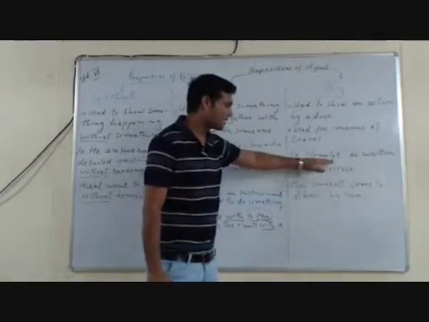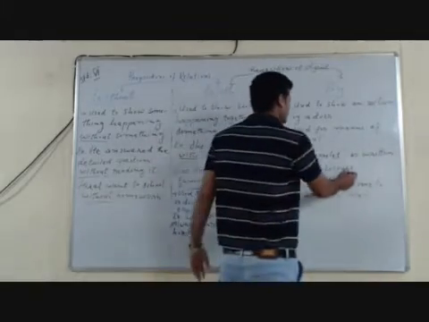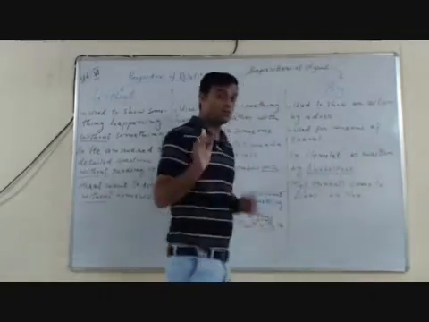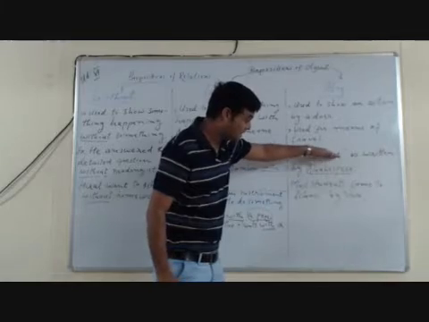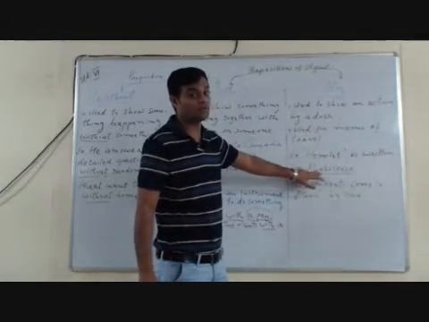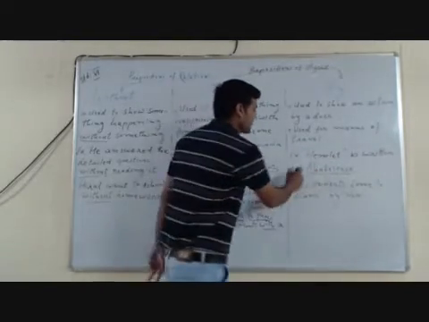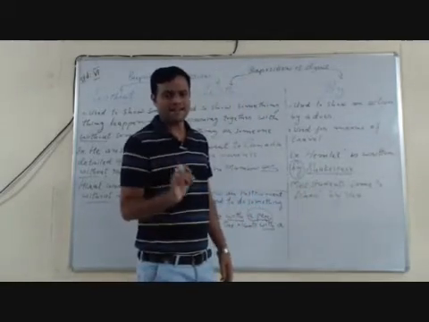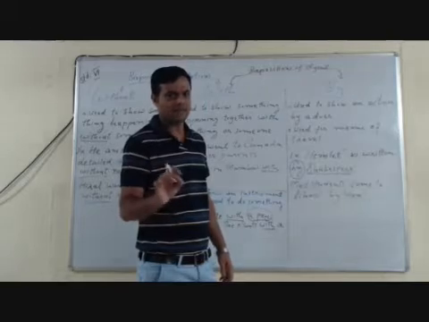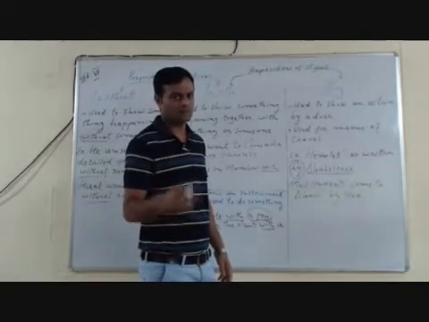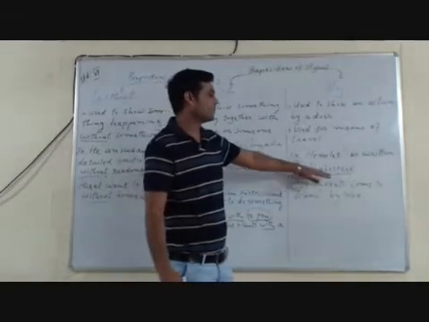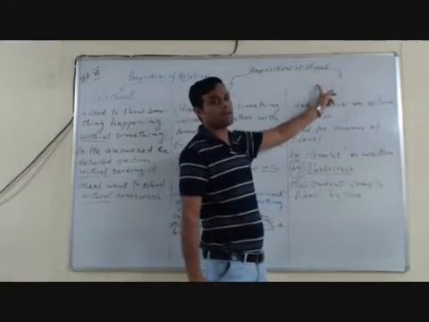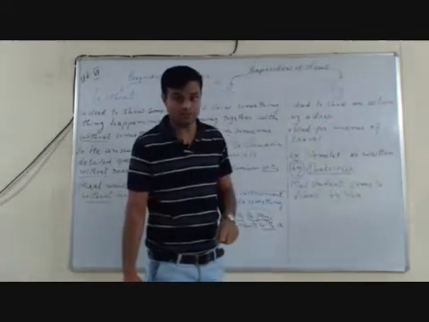See the example. Hamlet is written by Shakespeare. The writing of the novel Hamlet is done by Shakespeare. So for that we have used the preposition by. Whenever any action is done by any person, any doer, that time we use the preposition by, and that by is a preposition of agent.